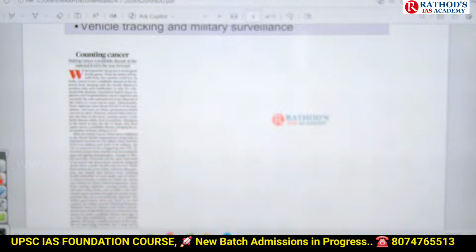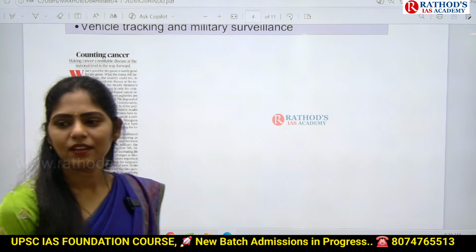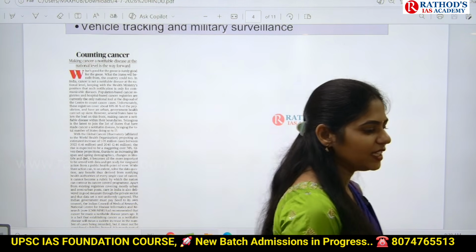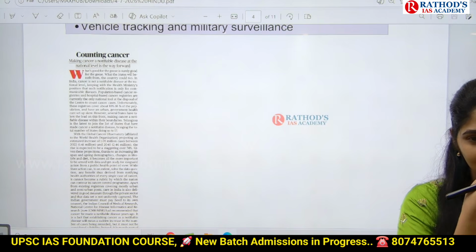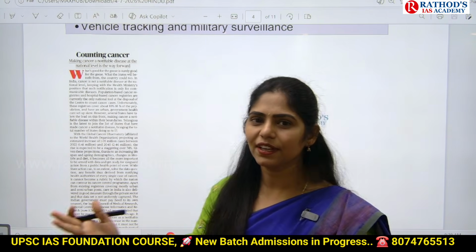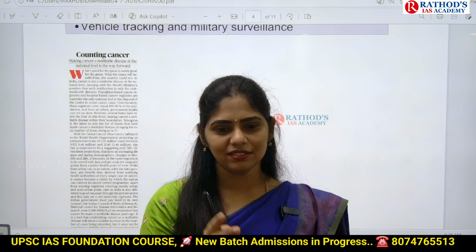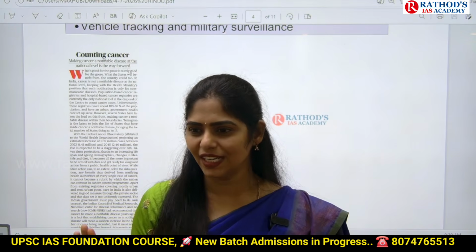See this title, Counting Cancer. Making cancer a notifiable disease at the national level is a way forward. What is cancer? In your school days, I think you might have heard about cell division. What is the meaning of cell division? One cell will be divided into two daughter cells. One parent cell, two daughter cells is called cell division.